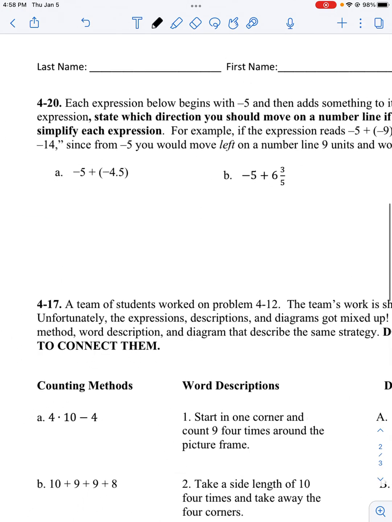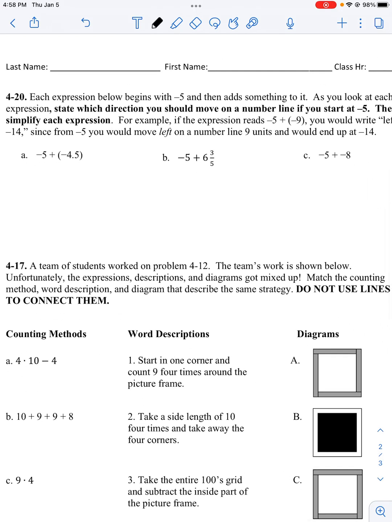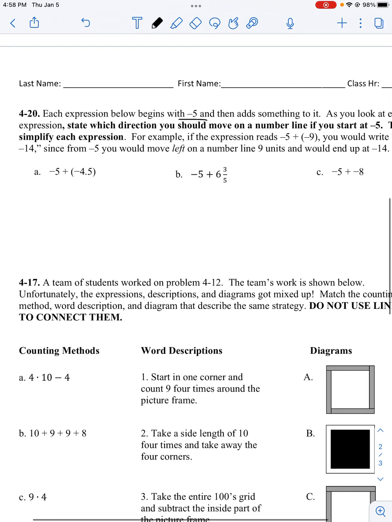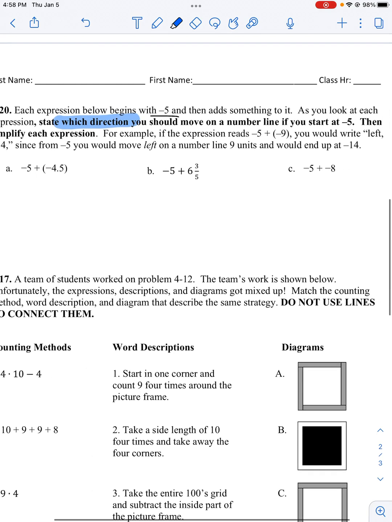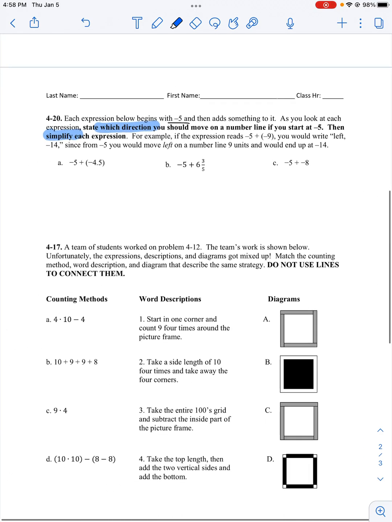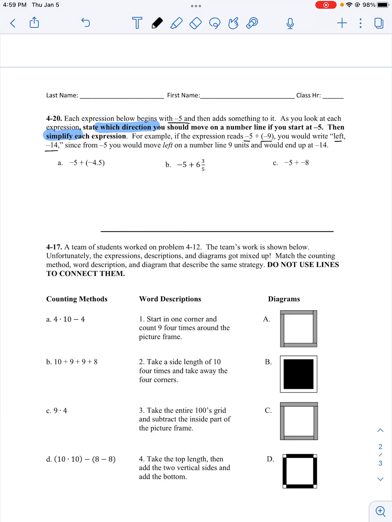Okay, going to problem 20 on the other side. Each expression below begins with -5 and then adds something to it. As you look at each expression, state which direction you should move on a number line if you start at -5, then simplify. For example, if the expression reads -5 plus -9, you would write, well, it's going to go left, and the answer is -14. Since from -5, you would move left on a number line 9 units and would end up at -14.